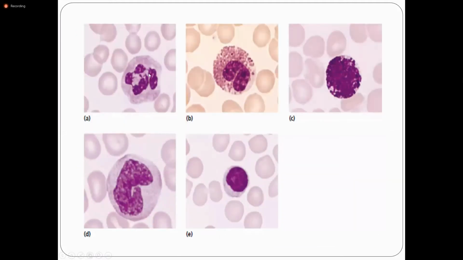This is another picture showing these cells. This is the neutrophil. This is the eosinophil, with a bilobed nucleus and reddish orange granules. This is the basophil, covered by plum colored granules. This is a monocyte, having a horseshoe shaped or kidney shaped nucleus and grayish colored cytoplasm, and this is the lymphocyte, having a high nuclear cytoplasmic ratio. The nucleus fills the whole cell.